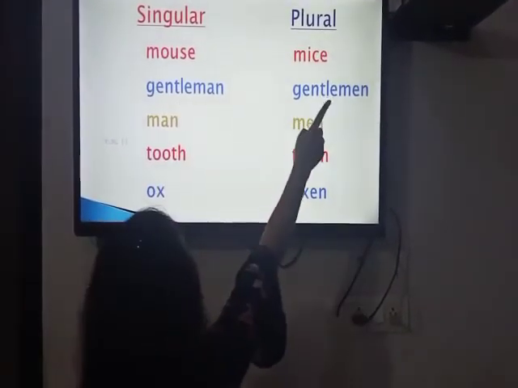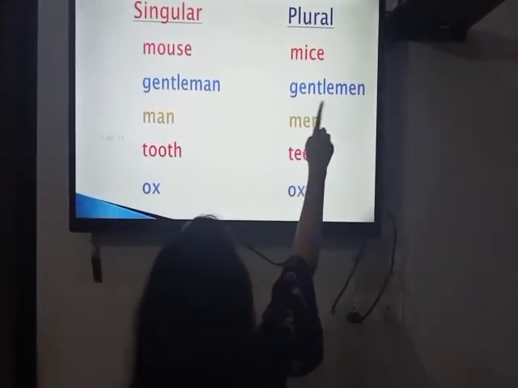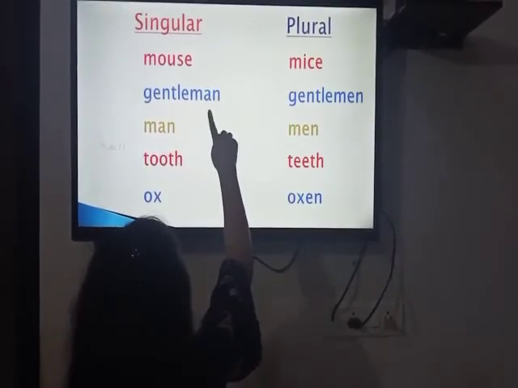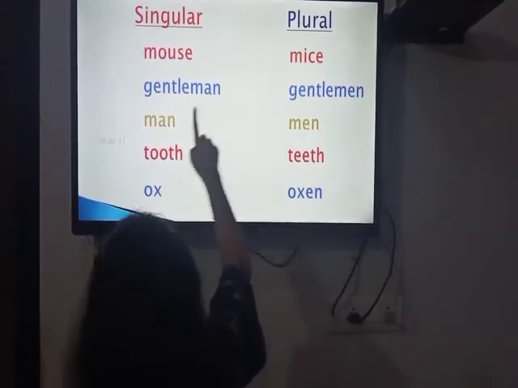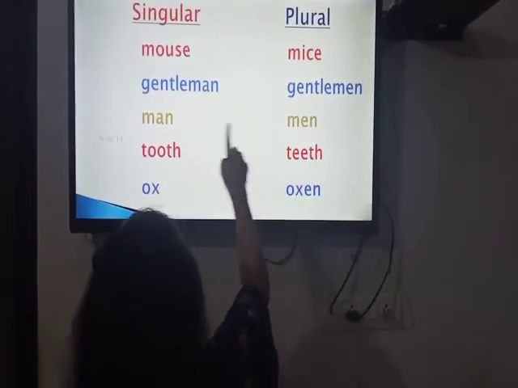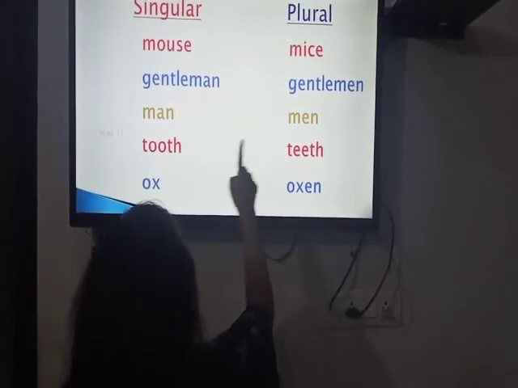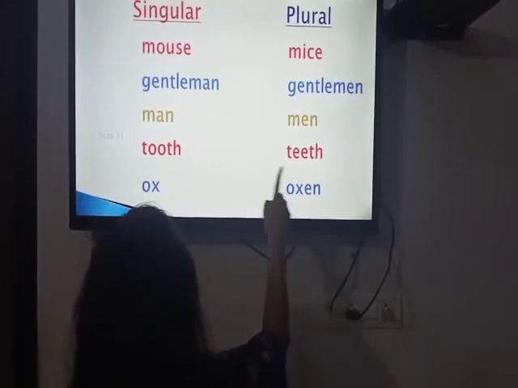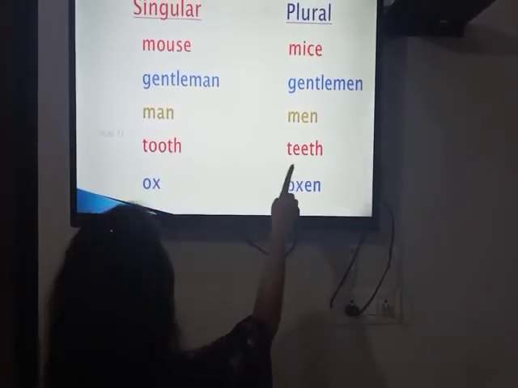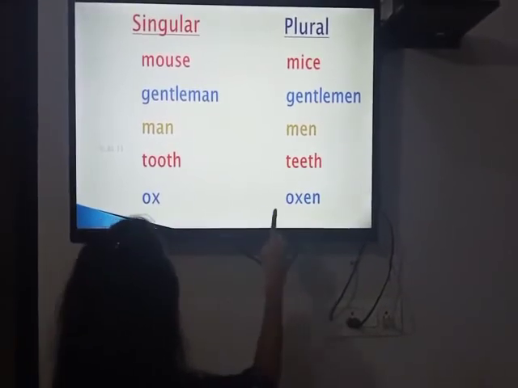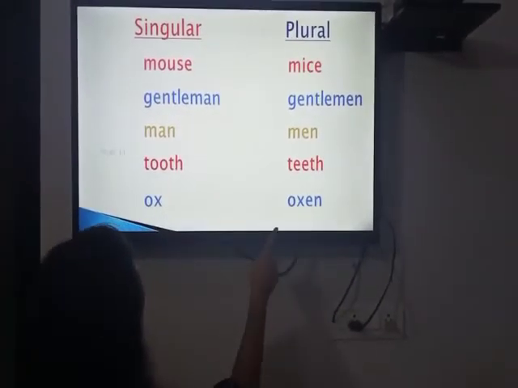Mouse, mice. Gentleman, gentlemen. In place of A, what did we put? E. Man, men. In place of A, what did we put? E. Tooth, teeth. In place of double O, what did we put? Double E. Ox, oxen. With x, what did we put? EN.